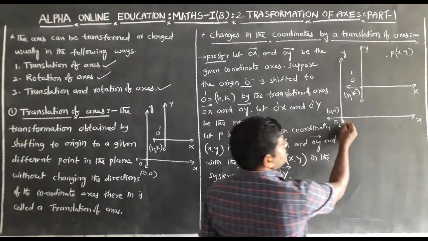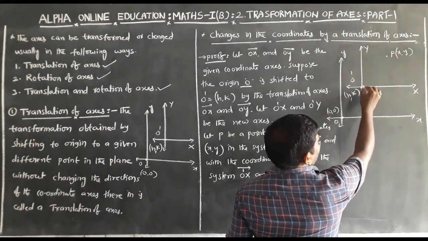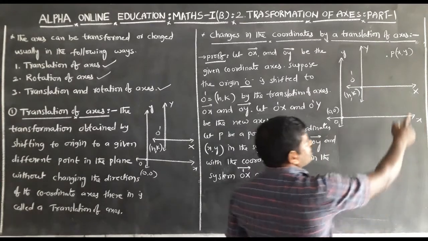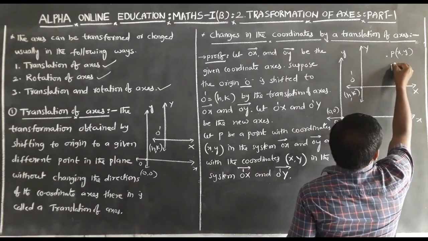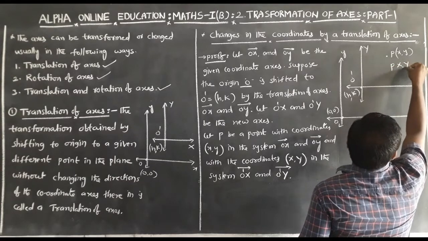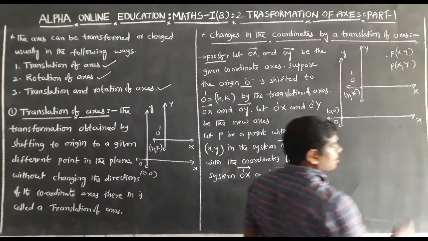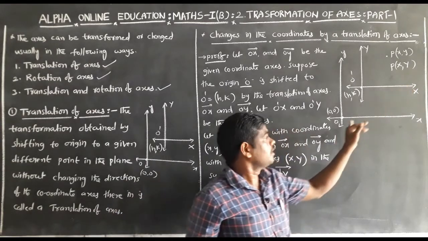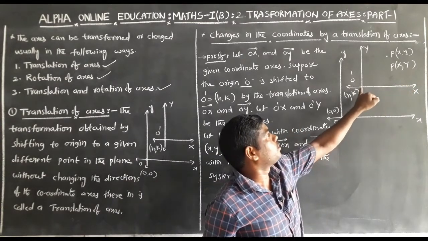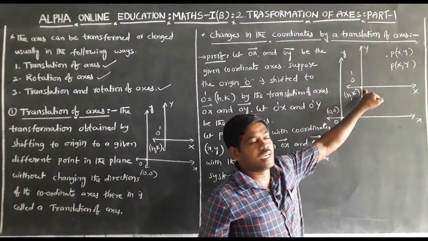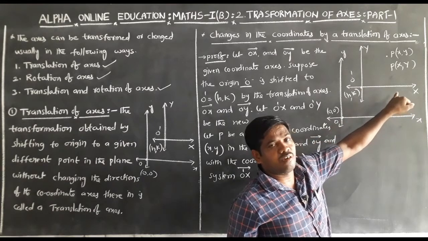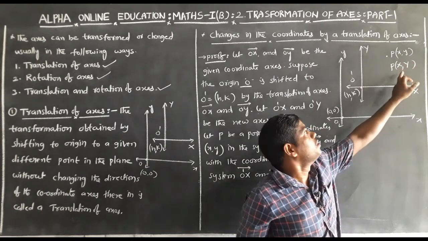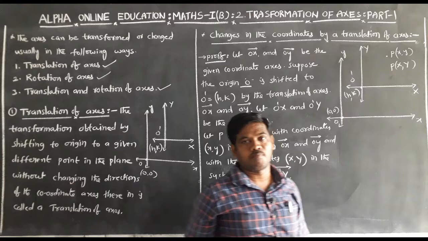When the origin is shifted to O'(h, k) by the translation of axis, P(x, y) is changed into P(X, Y).